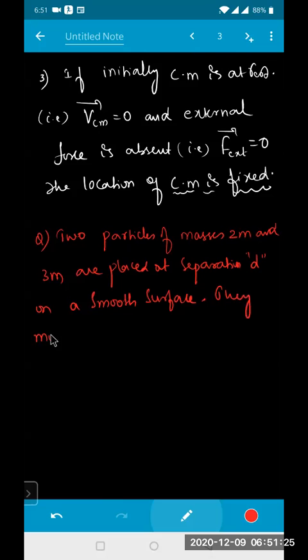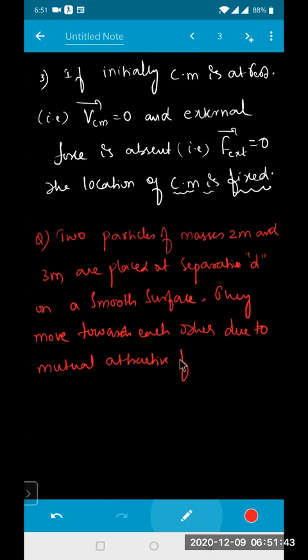They move towards each other due to mutual attractive force, like bar magnets.